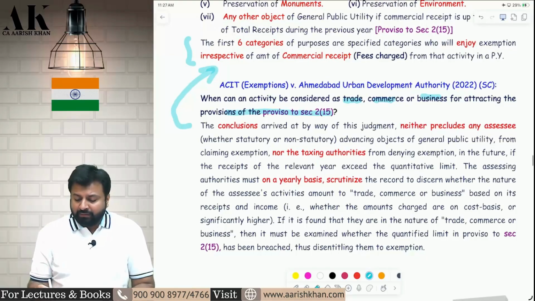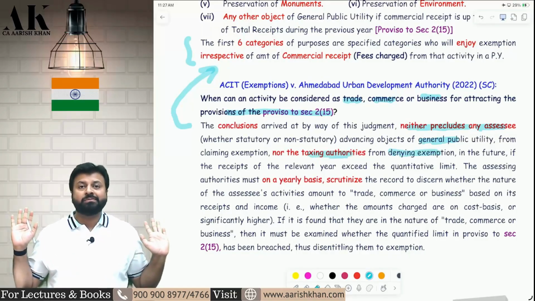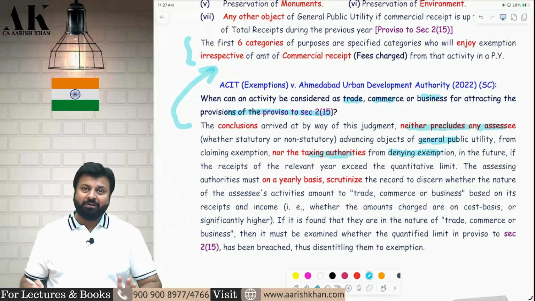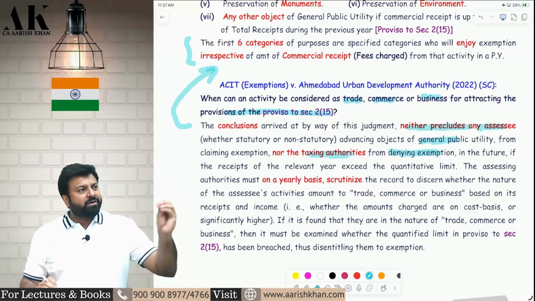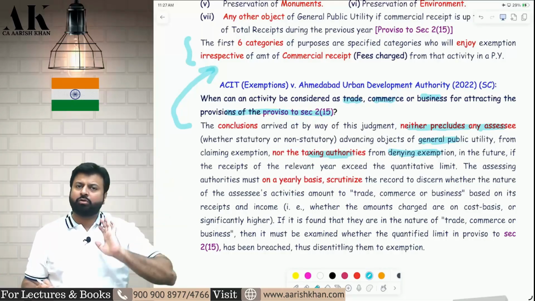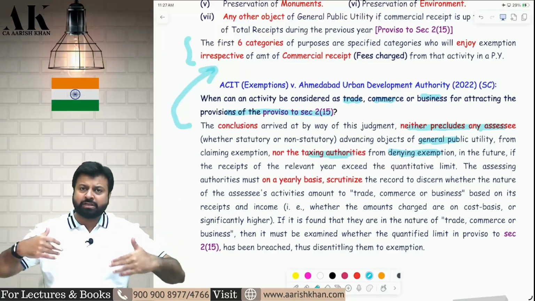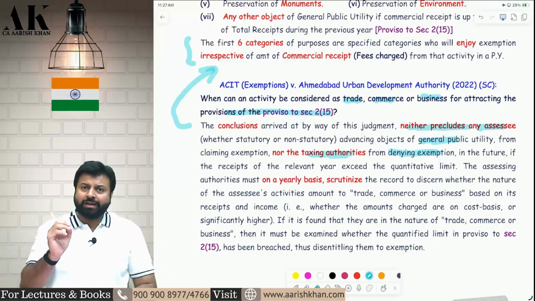The court has said that we are neither precluding the assessee from claiming any benefits, nor stopping the authorities from denying exemption. We are not saying whether the assessee is correct or the department is correct. We are not telling the assessee not to claim exemption, neither are we telling the department not to disallow the exemption. Both have the absolute right. You have to look into the facts and circumstances of every case and determine.